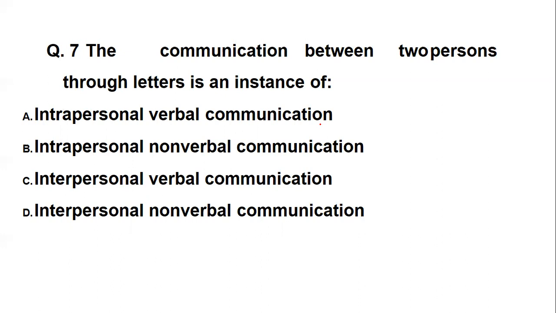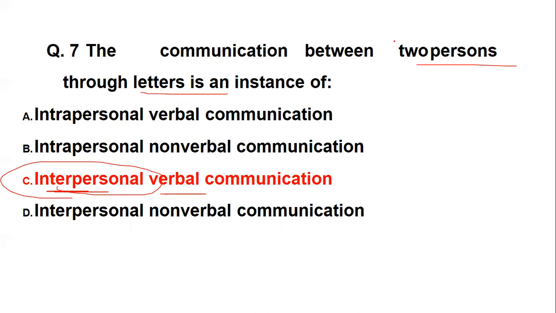So the one which is between two persons through letters. It indicates two persons, which indicates interpersonal, and written letters, so it is indicating verbal. Now if it is only within the individual, that is intra. Intra is nothing but communication which happens within the person itself.